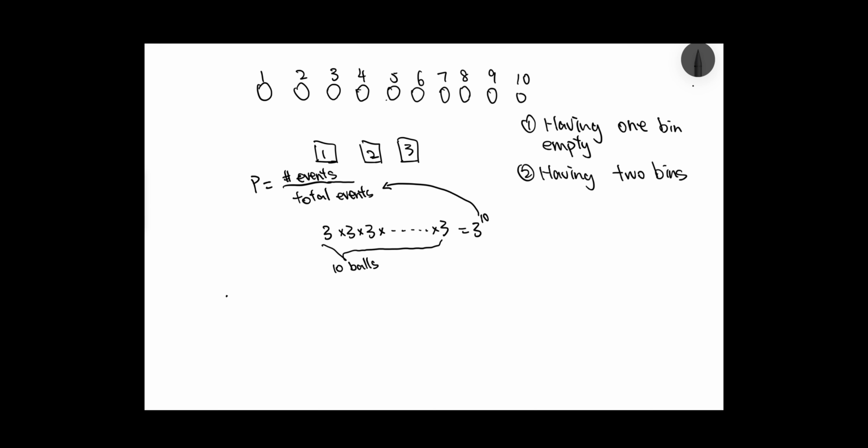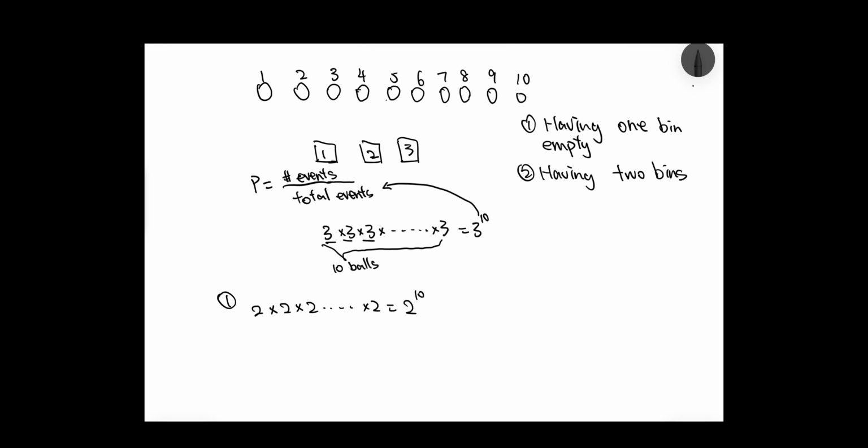So in this first scenario, we can think about it this way. If you want to have one bin empty, this means each of the balls will only have 2 options. So instead of the 3 we've been multiplying, we just multiply 2, and the calculation is the same. Each ball has 2 different options, so this gives us 2 to the 10 different cases.